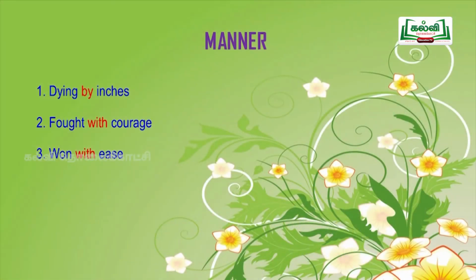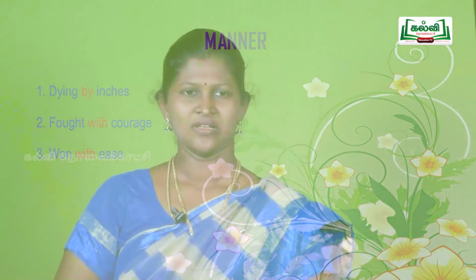And here comes manner. Examples for manner. First one is dying by inches. Second one, fought with courage. Third one, with ease. Here by, with, and in the third example also with. These are the prepositions. Without preposition, if you look at the sentence, it won't give the meaning. Only preposition decides the meaning.